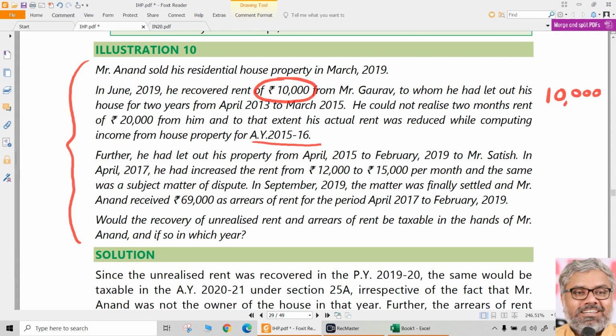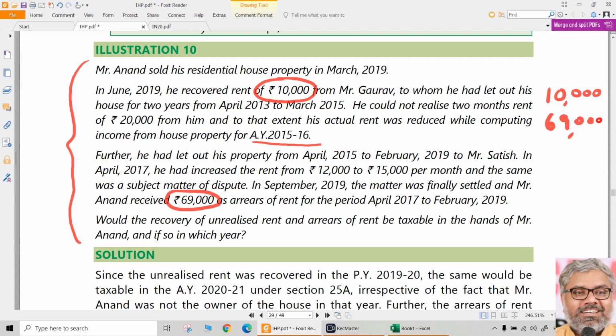Further, he had let out his property from April 2015 to February 2019 to Mr. Satish. And in April 2007, he had increased the rent from 12,000 to 15,000 per month. And same matter was a subject matter of dispute. And in September 2019, all this story we don't care. Finally settled this matter and Anand received 69,000 rupees as arrears of rent. That is what matters to us. How much he received, that matters to us.